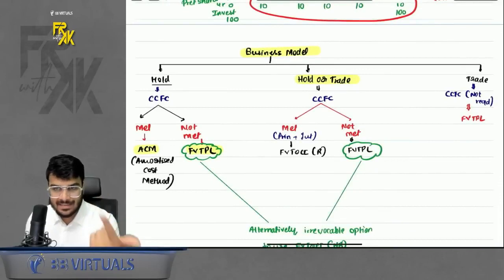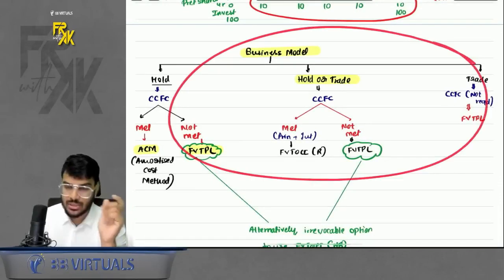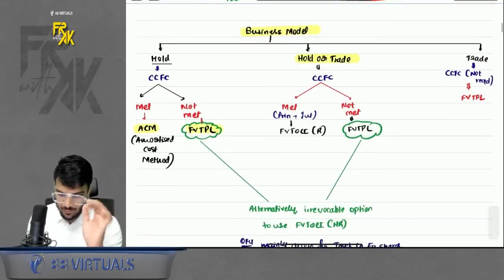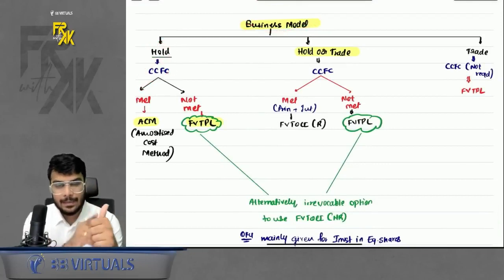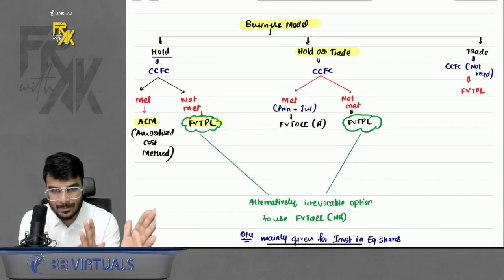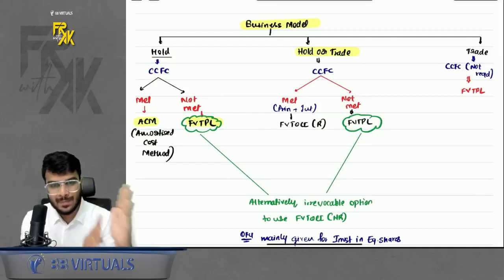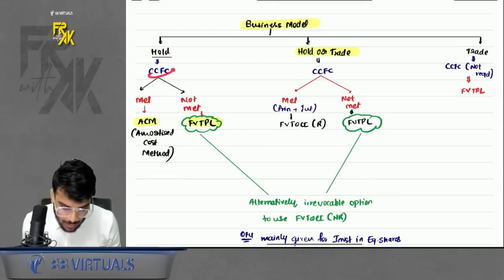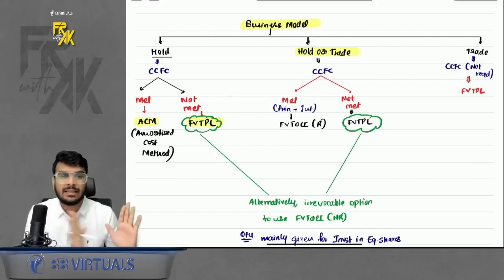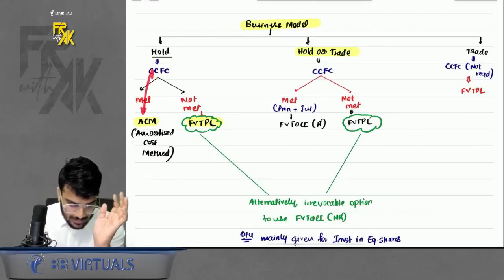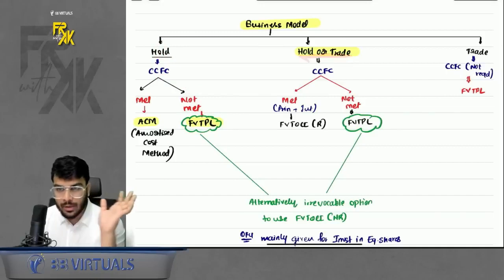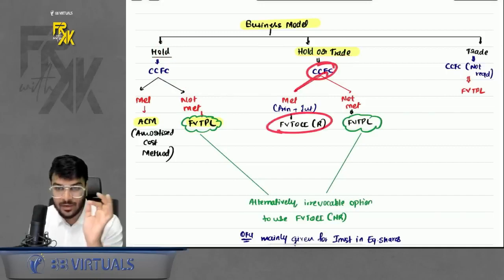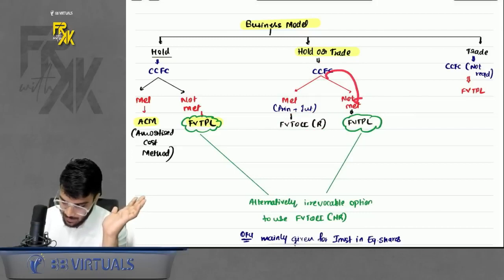So now we did two tests. Business model test done, CCFC test done. On the outcome of these two tests, we will come to know which method to use, right? For example, if your business model is hold and CCFC is also met, that means in business model as a whole, you say you are holding the instruments, and CCFC, when you came to instrument specific test, it is also met. That means you are only there to earn the promised cash flow. That means you will not sell the instrument, in short. Then they are recommending to use ACM method, amortized cost method. If the CCFC is not met in this case, use FVTPL. Okay. If the model is hold or trade, but CCFC met, you will use FVTOCI R. If the CCFC is not met, use FVTPL.